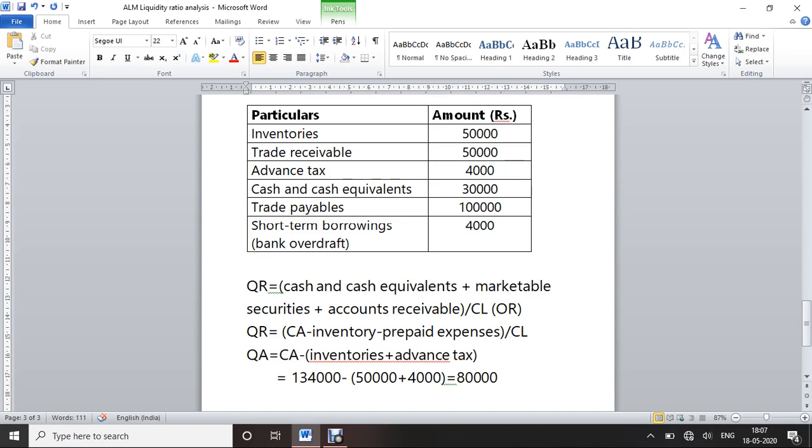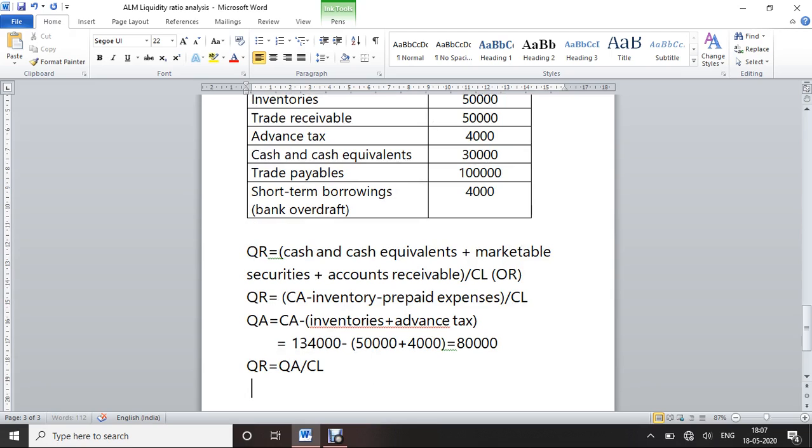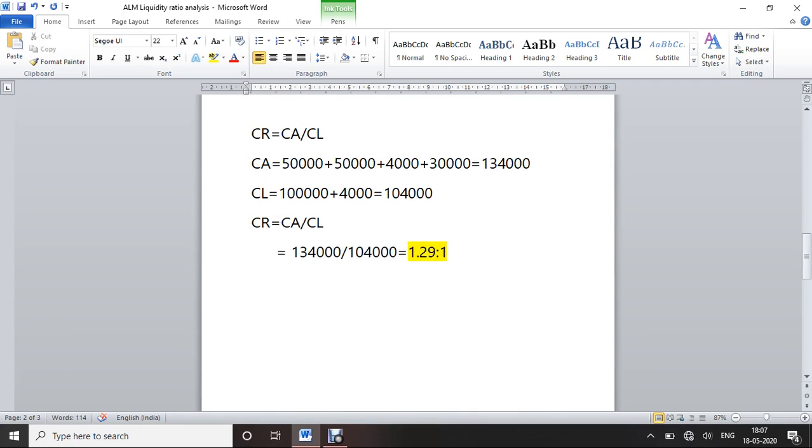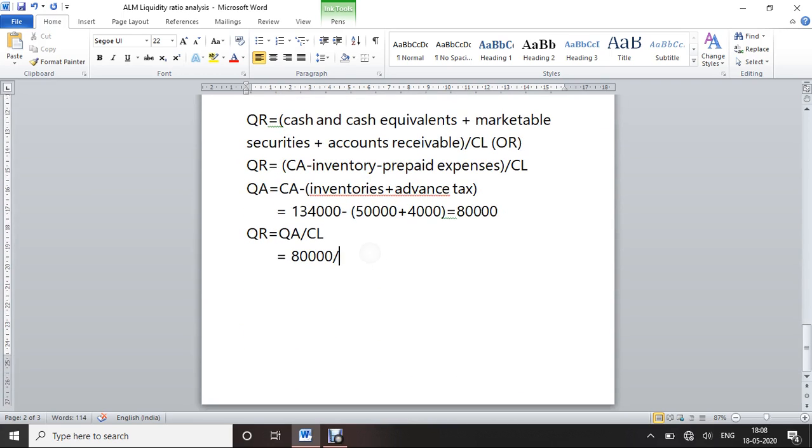Next we move on to the formula. Quick ratio equal to quick assets divided by current liabilities. This is the formula. So quick assets of 80,000 divided by current liabilities, which we already found, 1,04,000. So 80,000 divided by 1,04,000.